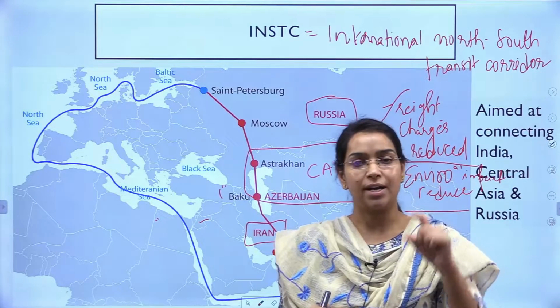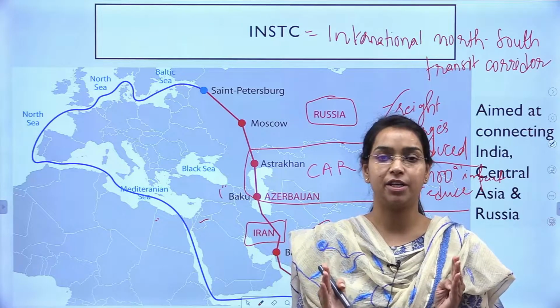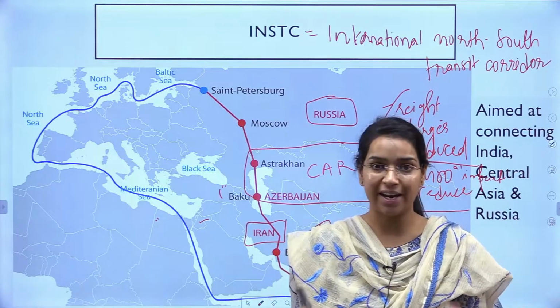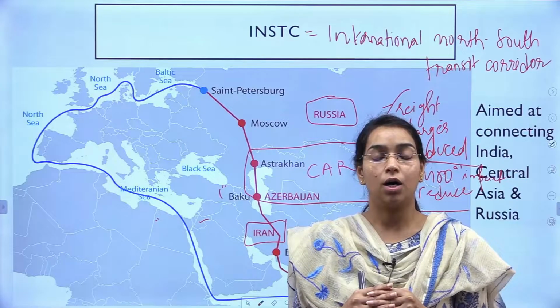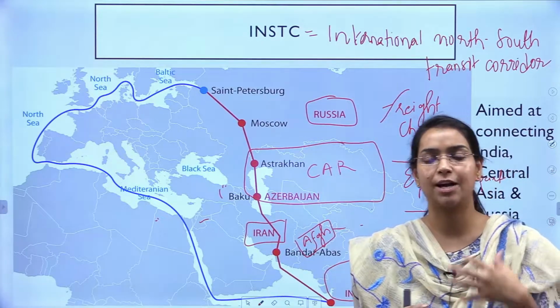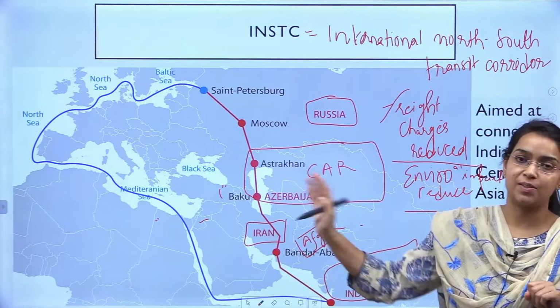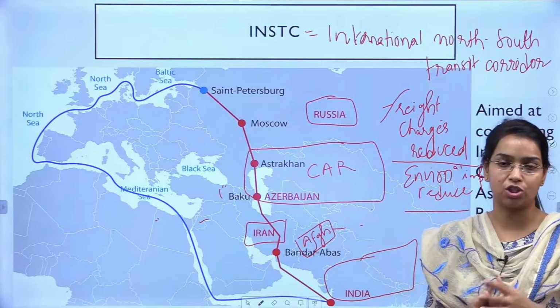Right, so किसी भी region के साथ, if you want to boost your economic activity, if you want to boost your trade, if you want to boost movement of different kind of products that you can receive from the other country, then you require such transit, smooth transit or infrastructure projects.